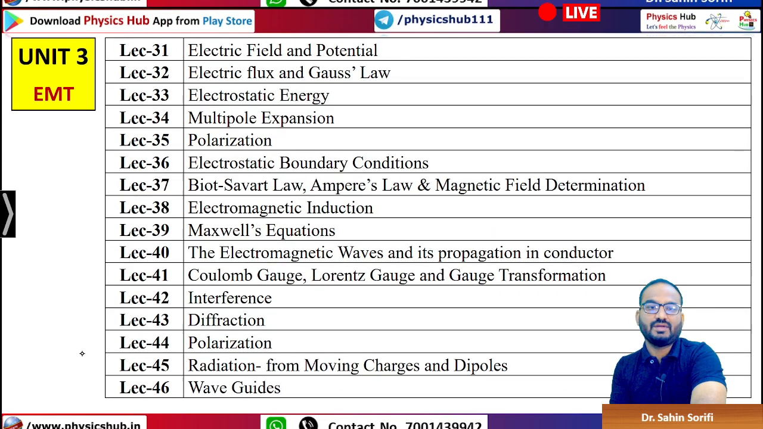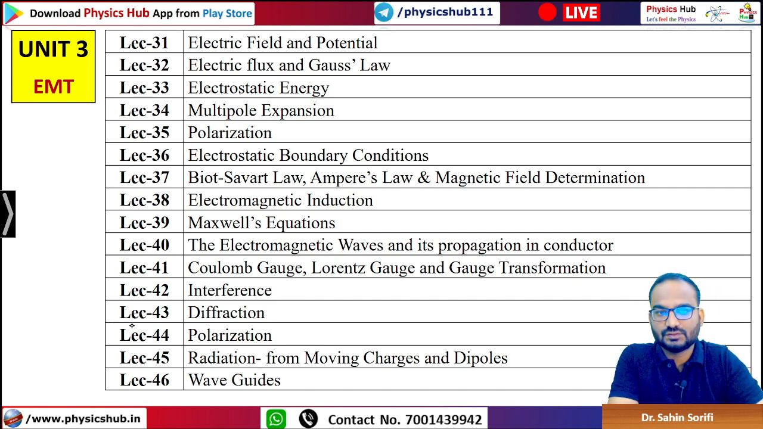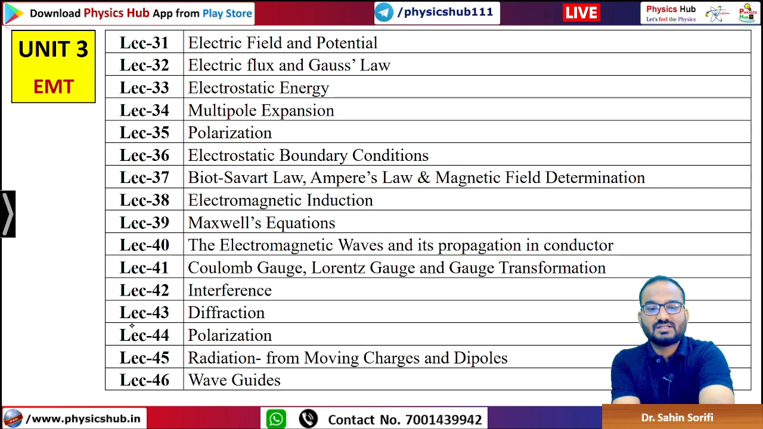In unit 3, we have electromagnetic theory. In electromagnetic theory, as you can see, electric field, potential, electric flux, Gauss law, multipole expansion, polarization, electrostatic boundary conditions, Biot-Savart law, Ampere's law, magnetic field determination, electromagnetic induction, Maxwell's equation, EM waves and their propagation in conductors, Coulomb gauge, Lorentz gauge transformation, interference, diffraction, polarization, then radiation from moving charge and dipole, waveguides.